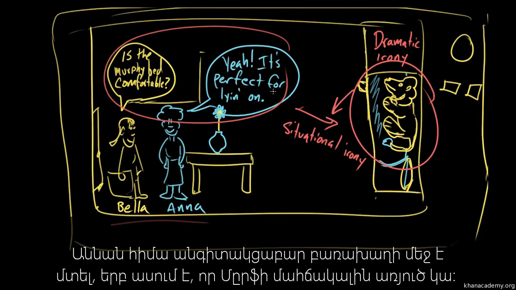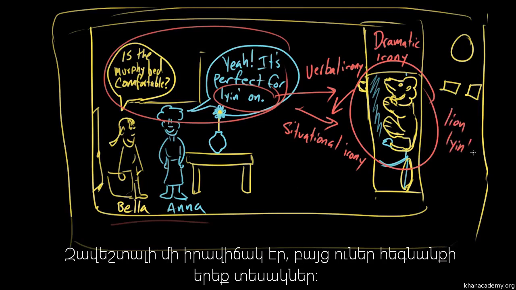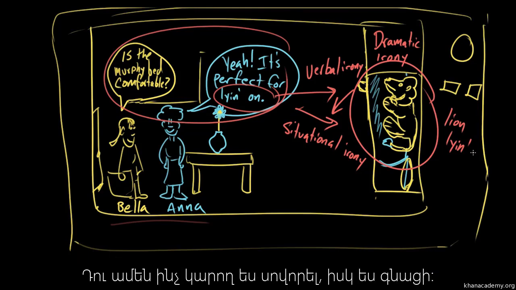Finally, it's perfect for lion on. Now, Anna does not realize this, but she is unwittingly punning on the fact that there is a lion on the Murphy bed. So this is verbal irony. Because, in fact, there is a lion on the bed. So there you have it, encapsulated in one ridiculous case. Here are all three basic examples of irony: situational irony, dramatic irony, and verbal irony. You can learn anything. David out.